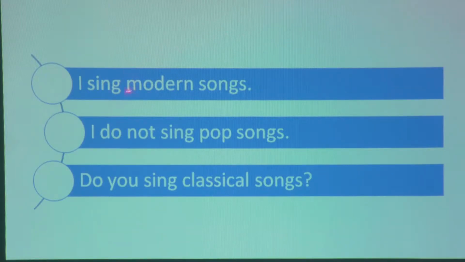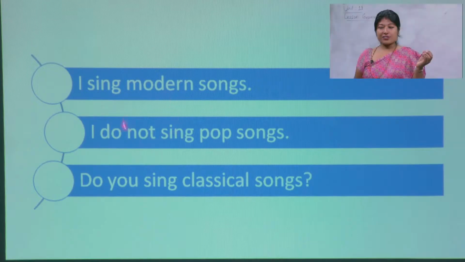Then how is this second sentence different from the first one? I do not sing pop songs. Simply, not is inserted in the second sentence and there is do as well. After inserting not in an affirmative sentence, in a positive sentence, the sentence gives a negative meaning. I do not sing pop songs. So this is a negative sentence, right? And do is used because there is no auxiliary in the affirmative form.